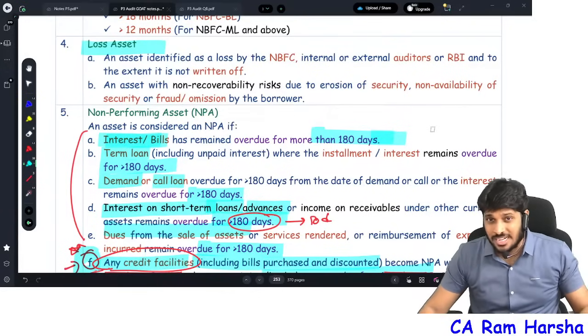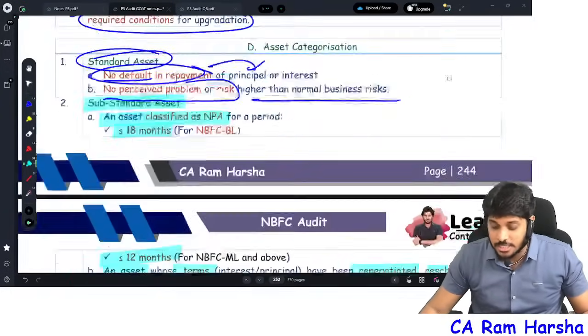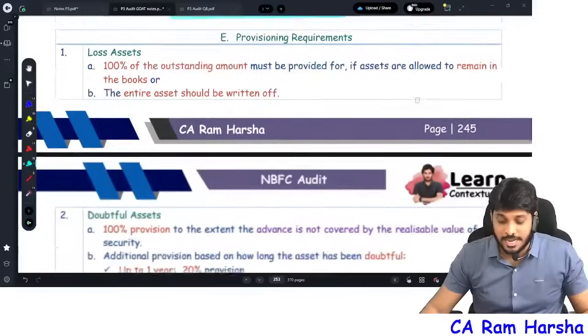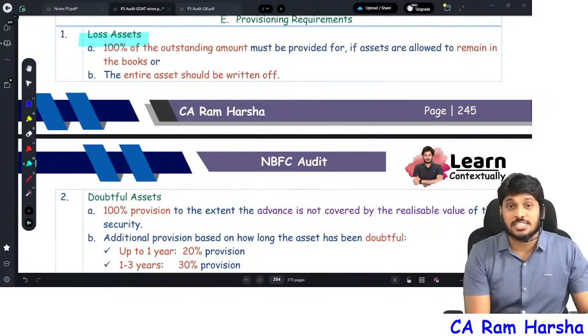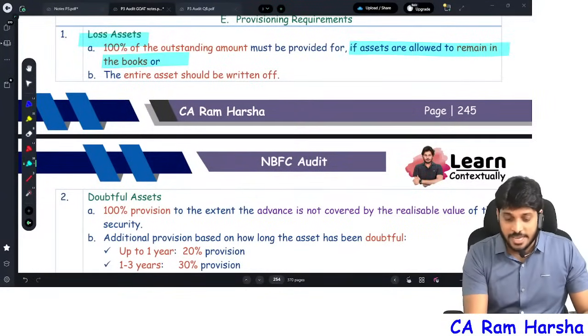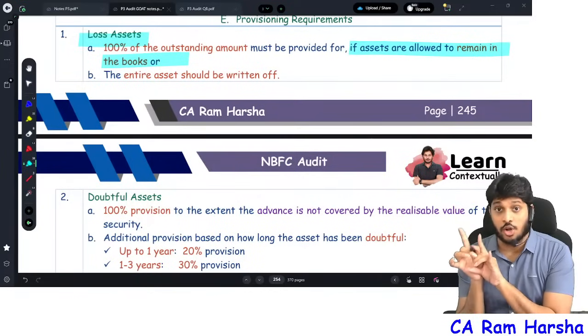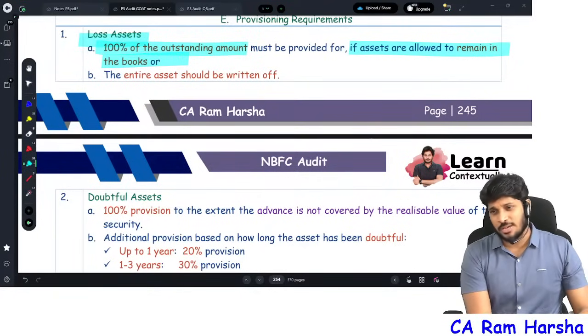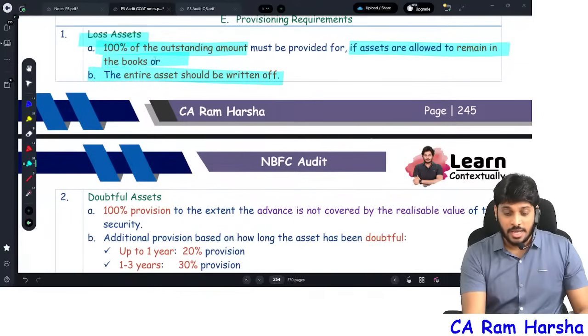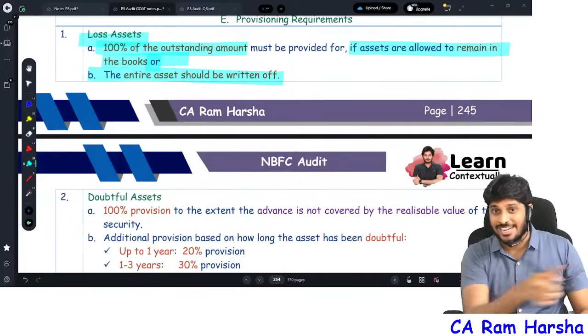Now why do we need to learn this asset classification? Because the NBFC has to maintain a provision. They need to maintain a provision. For loss assets, if you want to keep the asset in the books of accounts, the trade receivable or loan amount, you want to show it, then create a 100% provision. Sir, I don't want to keep it, sir. Anyhow, it's a loss. Write off. Either keep a 100% provision or write off.